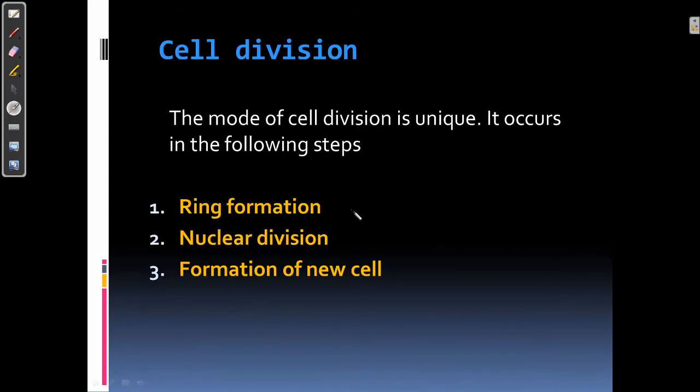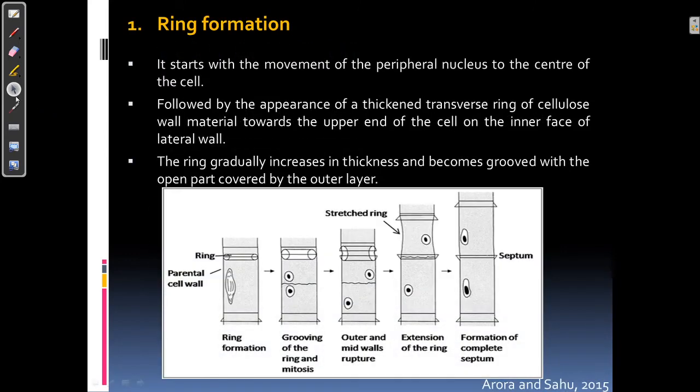Okay, let's know about how the cell division occurs. Cell division is very unique, and it occurs by following these three steps. These are, firstly, formation of a ring, which is then followed by the division of the nucleus into two daughter nuclei, and then the formation of a new cell. So let's know about the ring formation first.